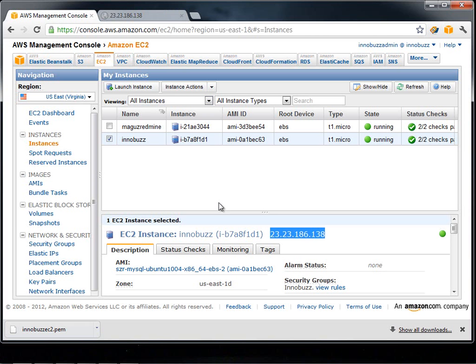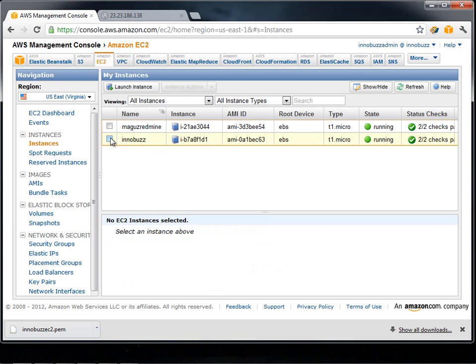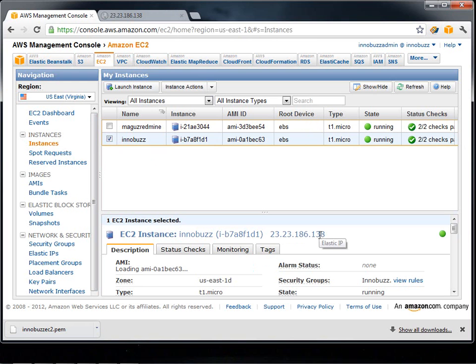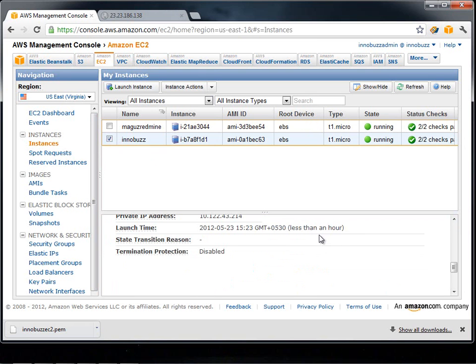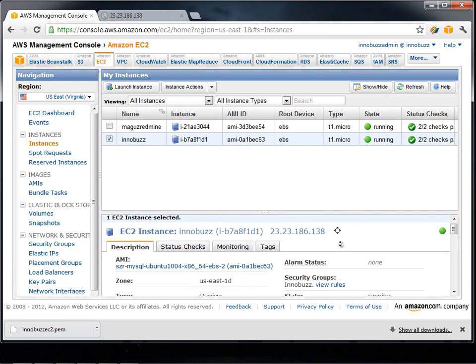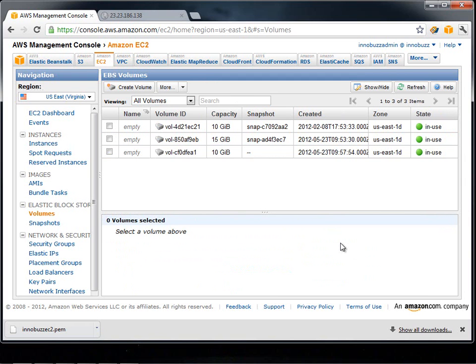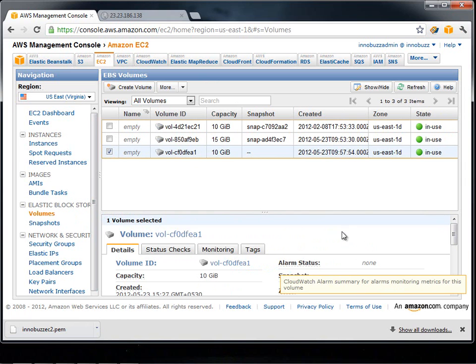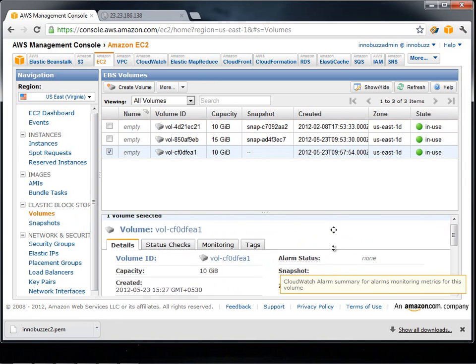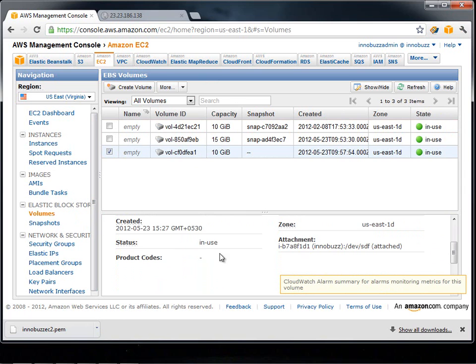Now we can also see that the EBS volume which we have attached to the instance is also in the list. Let's go ahead and check how exactly it's listed here. To check that, we need to go back to the volumes, and we select our 10 GB volume which we have just created for attaching to our EC2 instance, and it shows as in use, and it's been attached to the